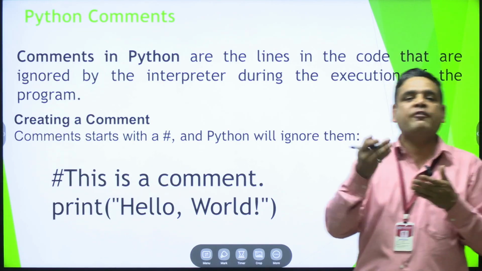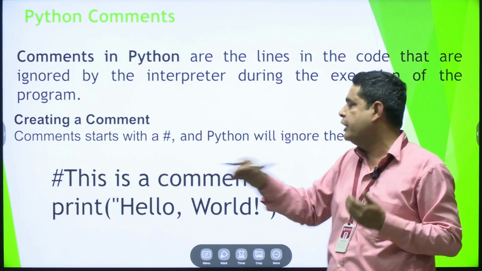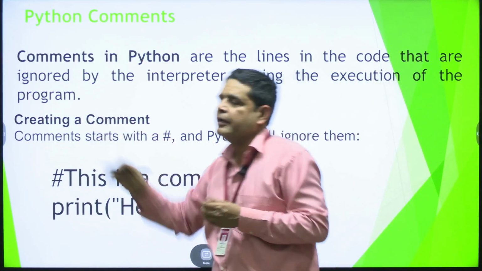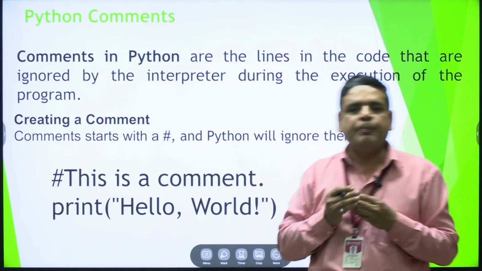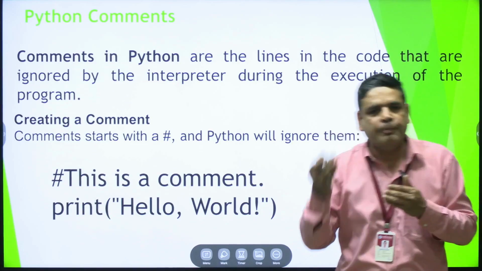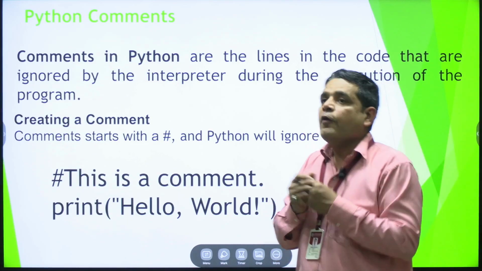Comments are special statements that the interpreter ignores when converting to machine language.